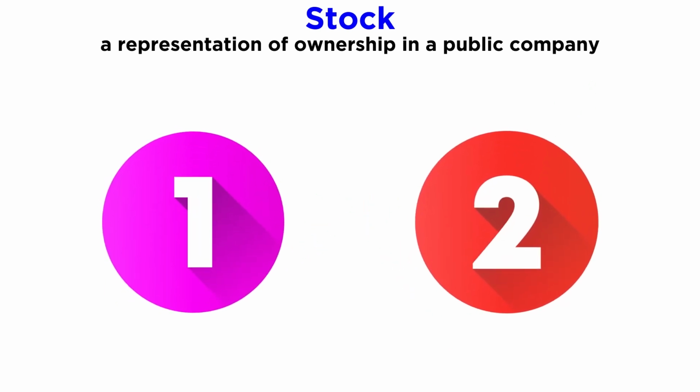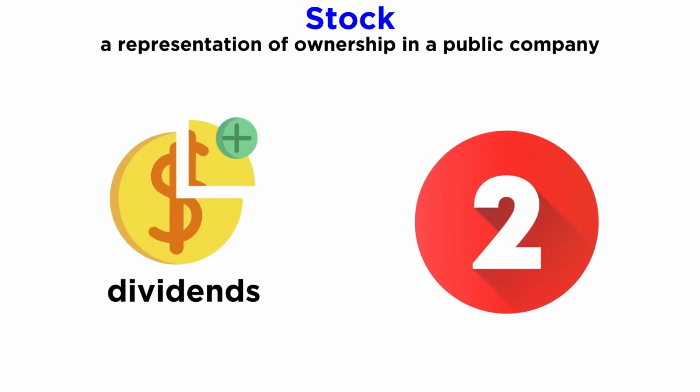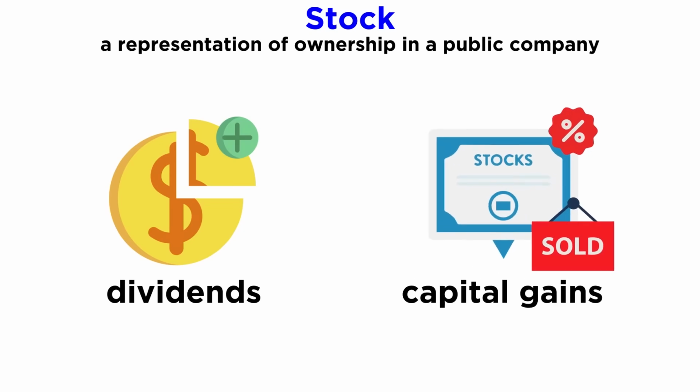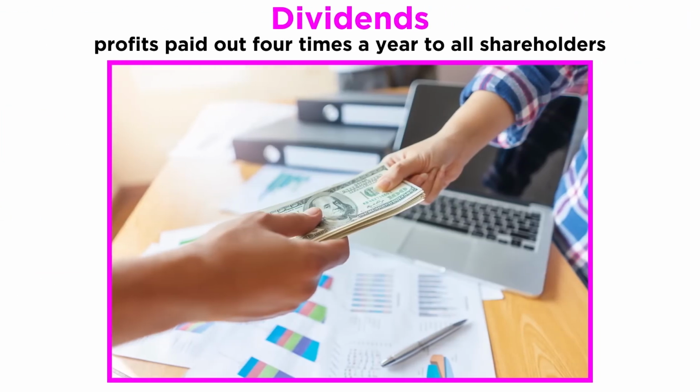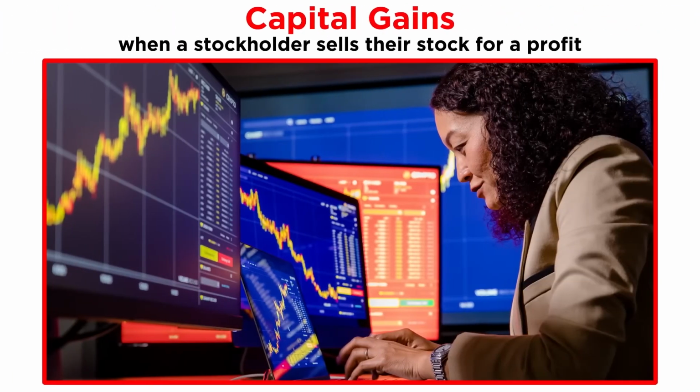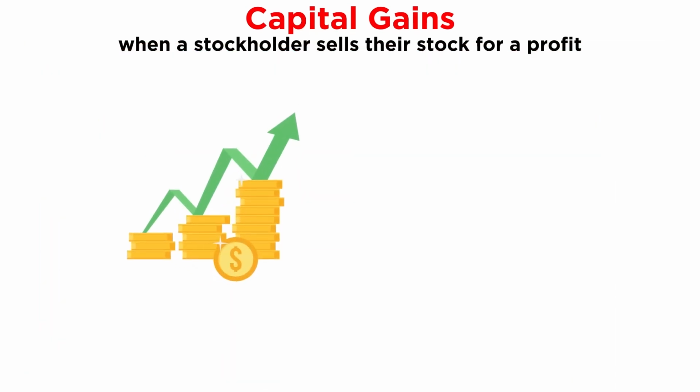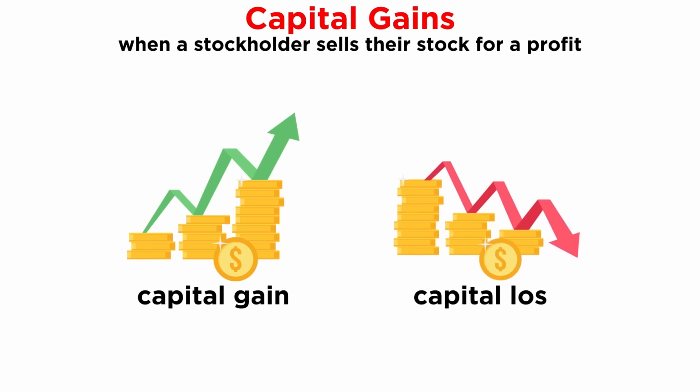There are two ways for stockholders to make money: dividends and capital gains. Dividends are profits paid out 4 times a year to all shareholders. The size of the dividend depends on the profit of the company. Capital gains are when a stockholder simply sells their stock for more than they originally paid for it. If the stockholder made a profit, it's a capital gain. If they lost money, it's a capital loss.